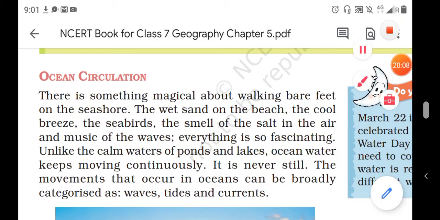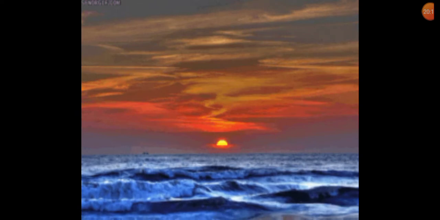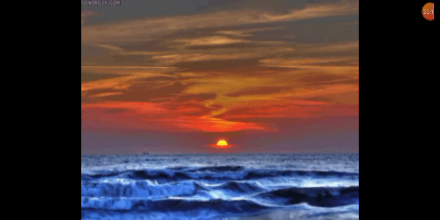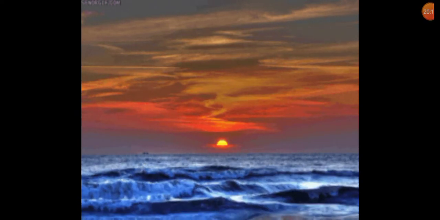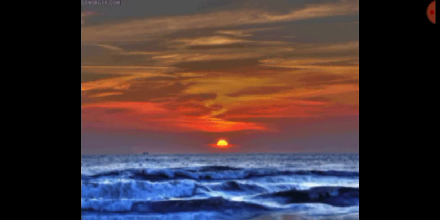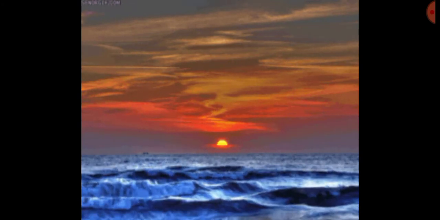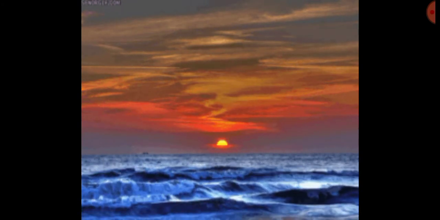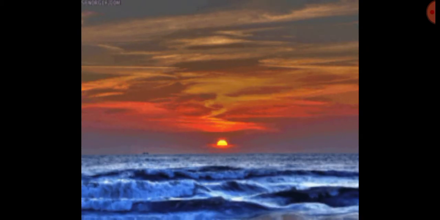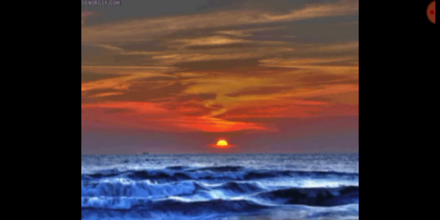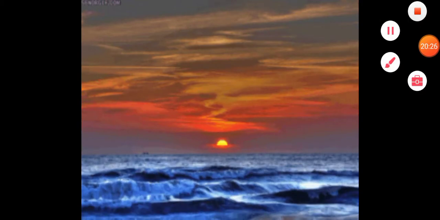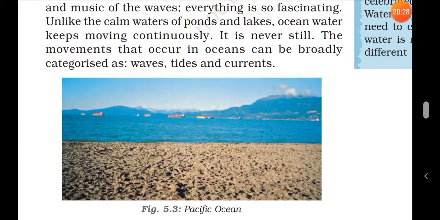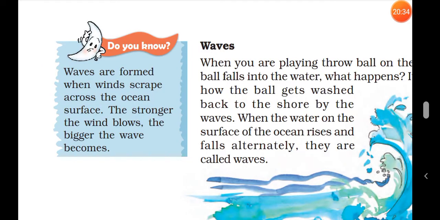Waves, tides and currents. There are different types of ocean waves because the ocean is continuously moving. So there are tides, currents and other movements like ocean waves. So now we will read about it. Here, students, you can see on your screen, this is the picture of the Pacific Ocean. So first let's read about waves.